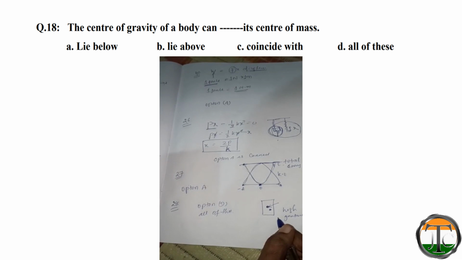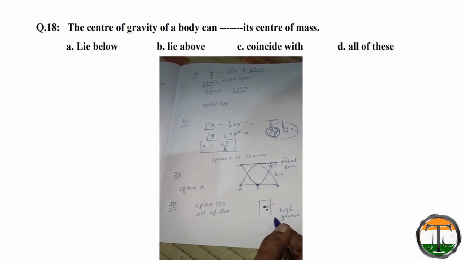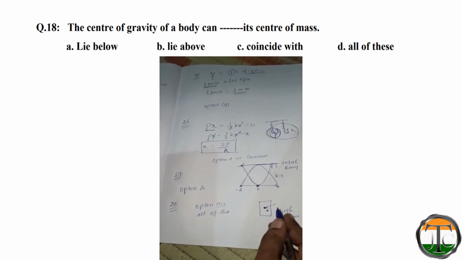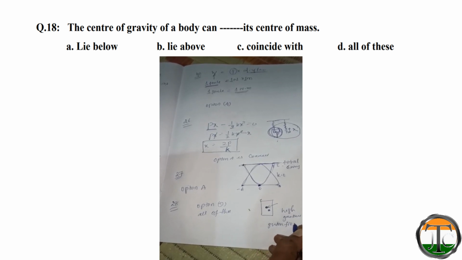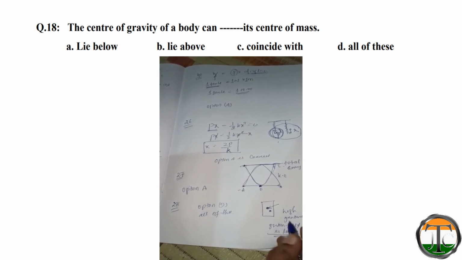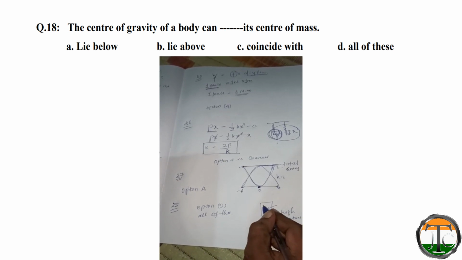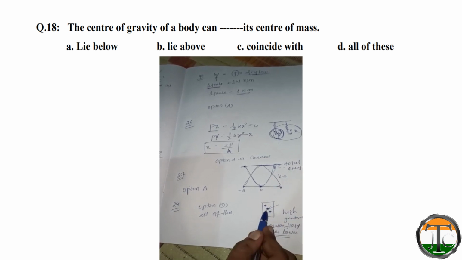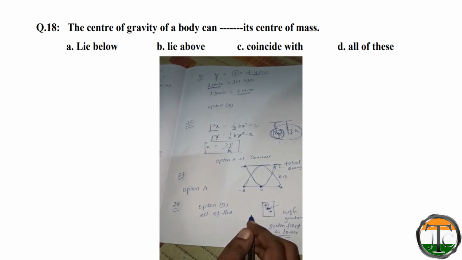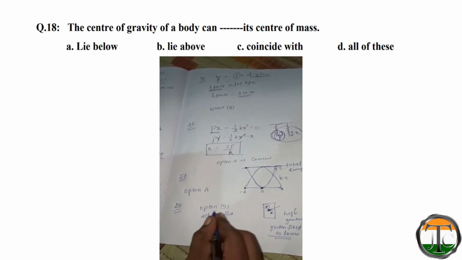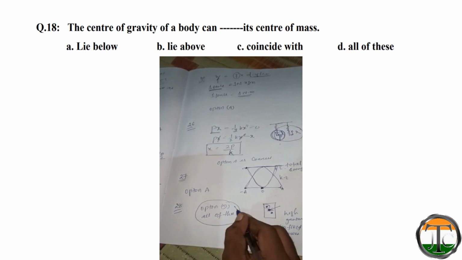So option A is correct. If the gravitational field is lower, then the center of gravity will lie above the center of mass. This is the center of mass, this will be the center of gravity. So all the three options are correct. So option D, which is all of these, will be the answer.